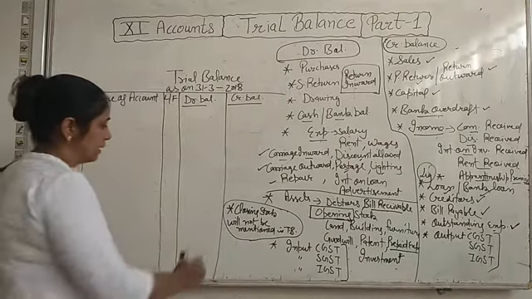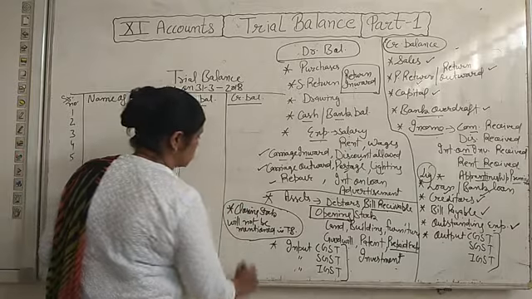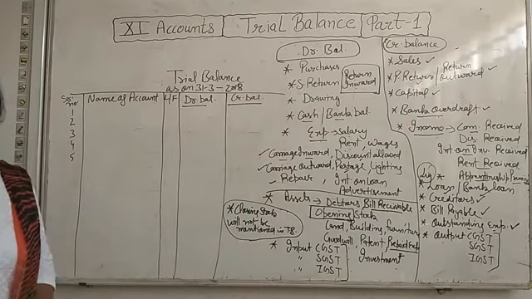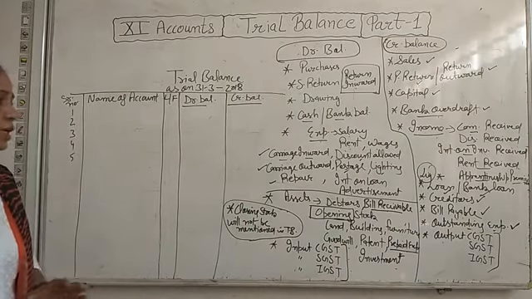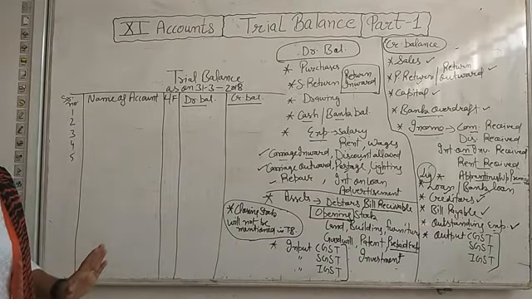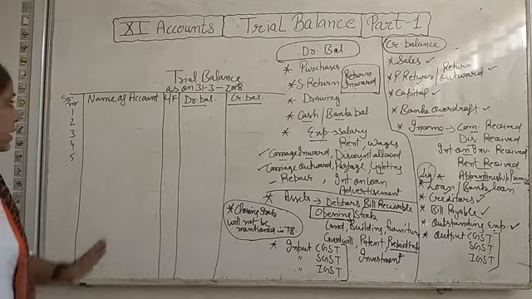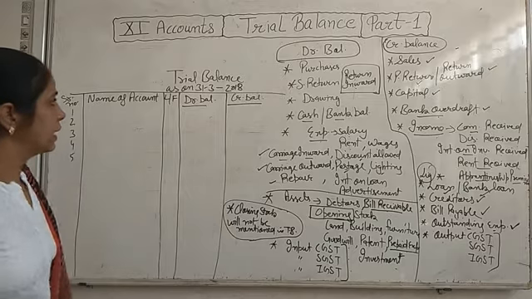And one thing that I have told you, keep in mind that closing stock will not be mentioned in the trial balance. If it is given to you in the question, then forget it. Don't write it in the trial balance. Then how will we prepare the trial balance?